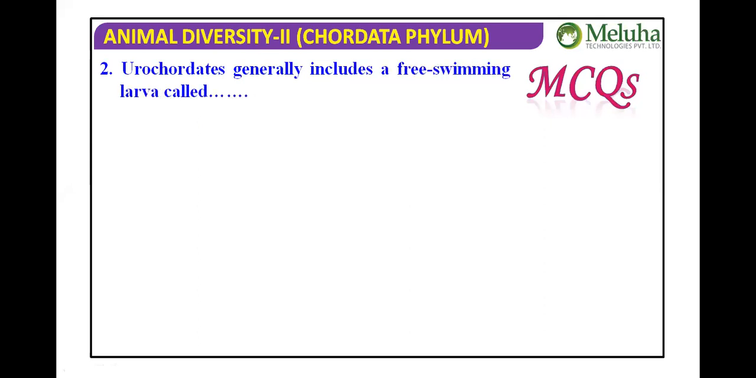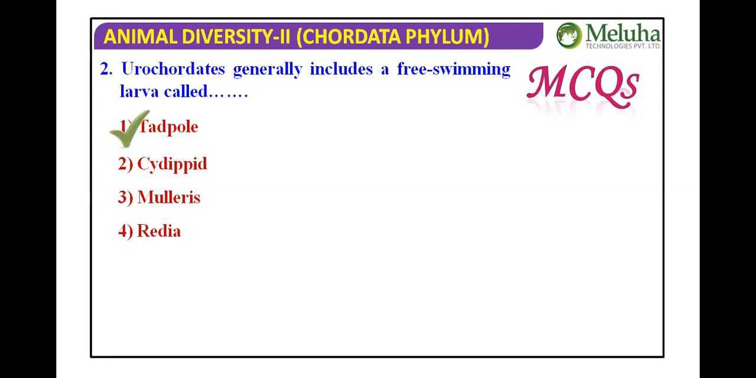Urochordata generally includes a free-swimming larva called... Tadpole larva. Yes, the free-swimming larva of Urochordata is the tadpole larva.